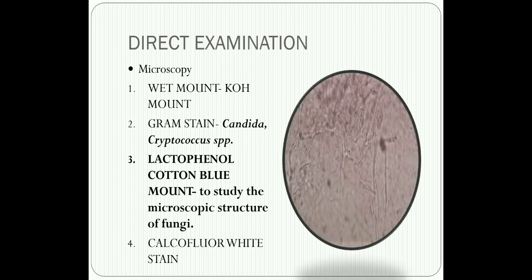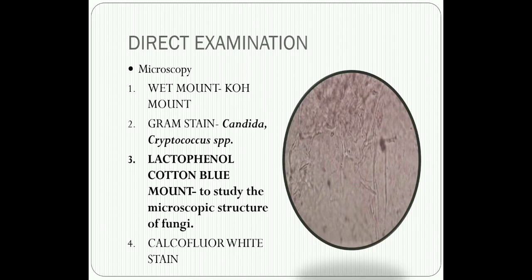The basic principle of this wet mount is that potassium hydroxide, which is used in a concentration of about 10 to 30% weight by volume, dissolves tissue cells and other keratinized material, making the fungal elements more visible. A higher concentration of cellular chitin will make the fungal elements more resistant to the denaturation effects of potassium hydroxide.